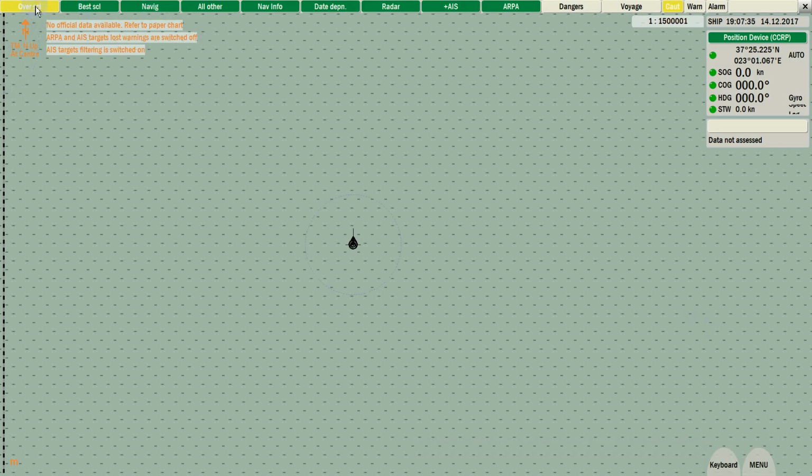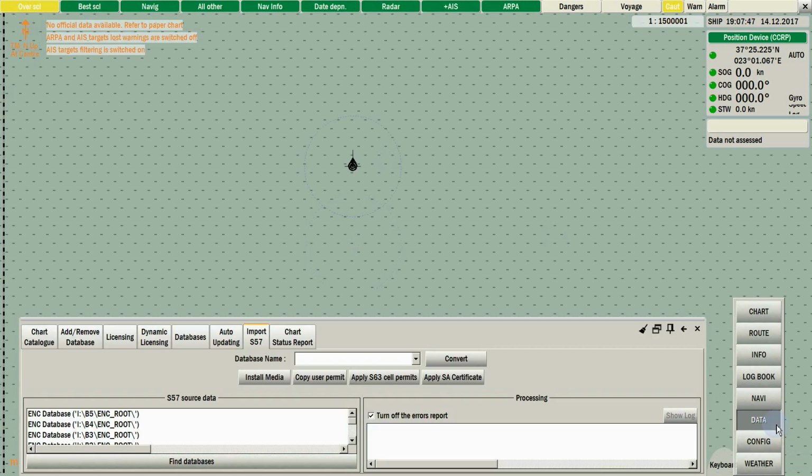This video will guide you through the installation process of S63 ENC charts. Open the menu. Go to Data and select the Import S57 tab. Firstly, we need to add our permit license file into the system.